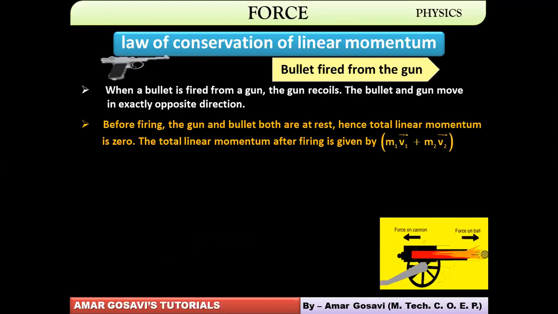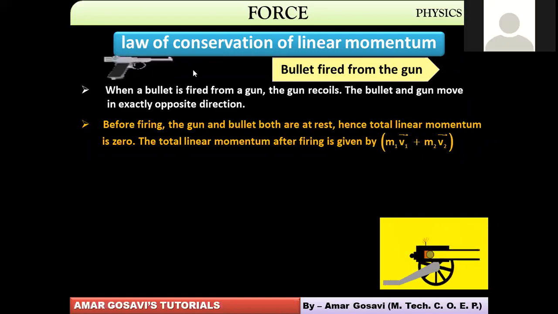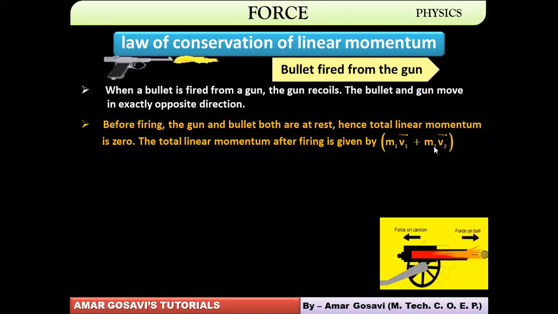After firing, the total linear momentum would involve m1 v1 and m2 v2, where m1 is the mass of the bullet and v1 is the final speed of the bullet, and m2 is the mass of the gun and v2 is the final speed of the gun. But both are directed opposite, you can see.